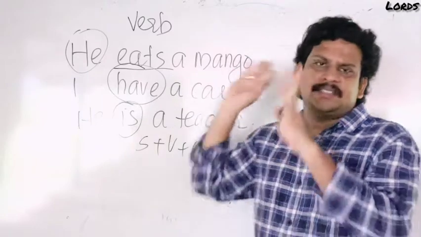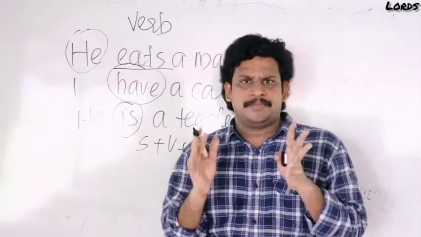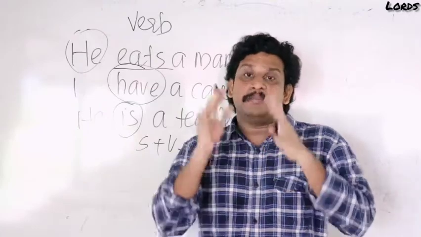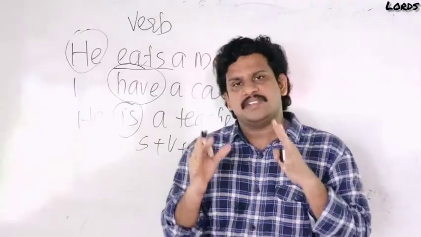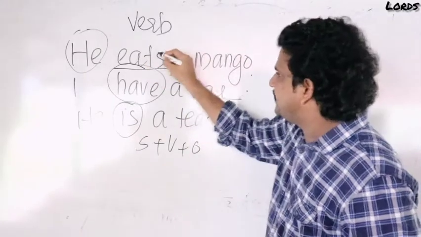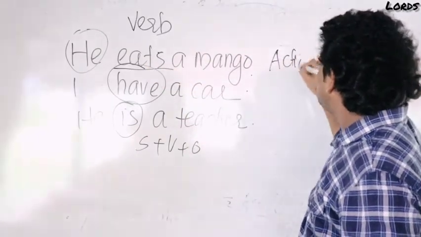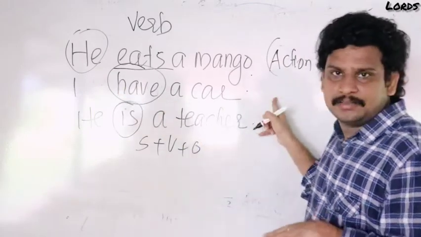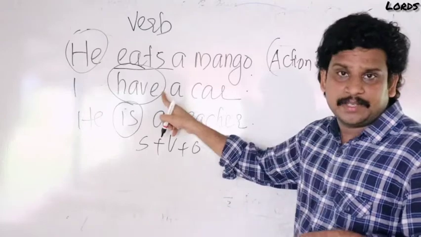Eats, have, is. What is the definition of a verb? You are all familiar with the definition. A verb denotes an action. Let me check it. He eats a mango. Eats, action. No doubt, you are right. A verb denotes an action. I have a car. My question is, have is the verb here.